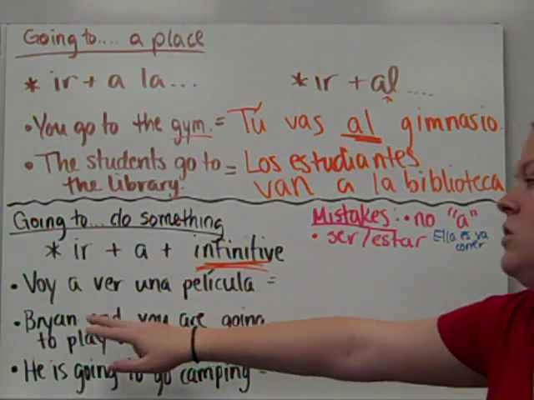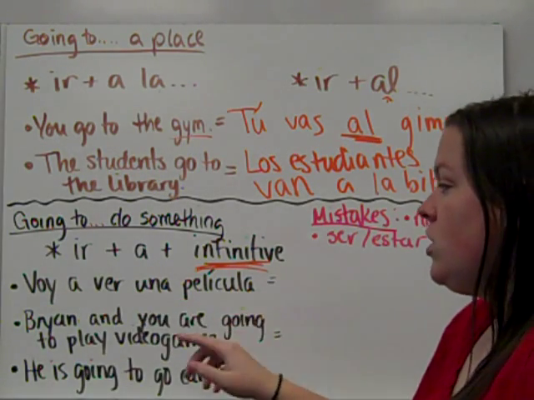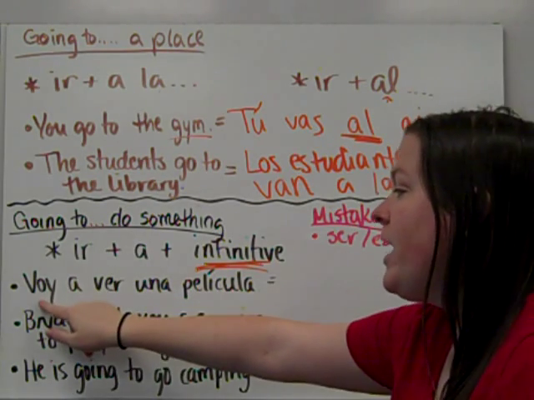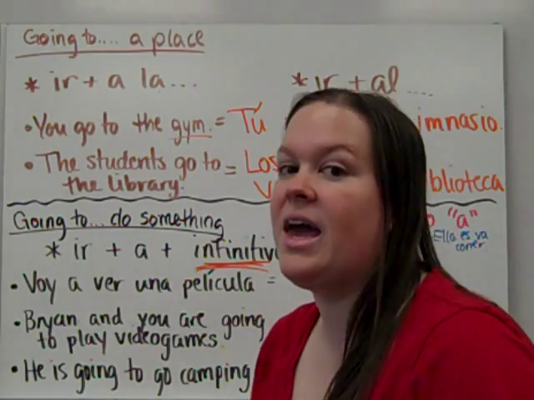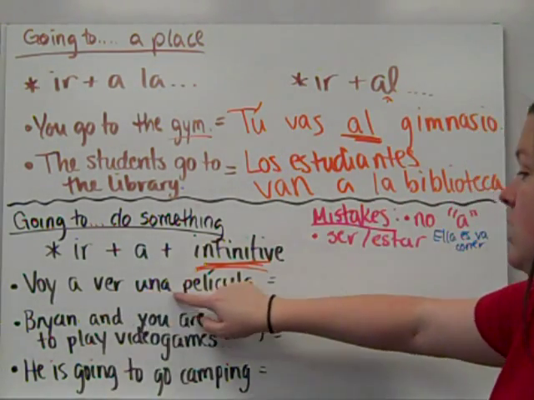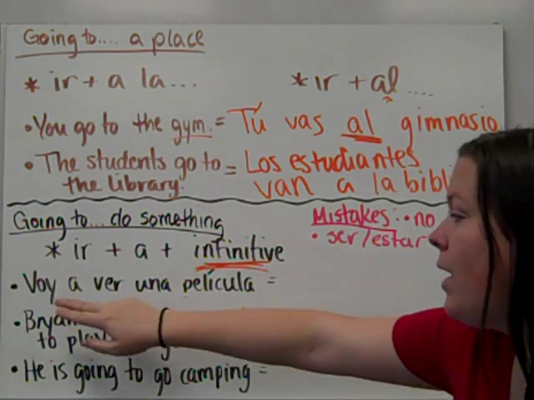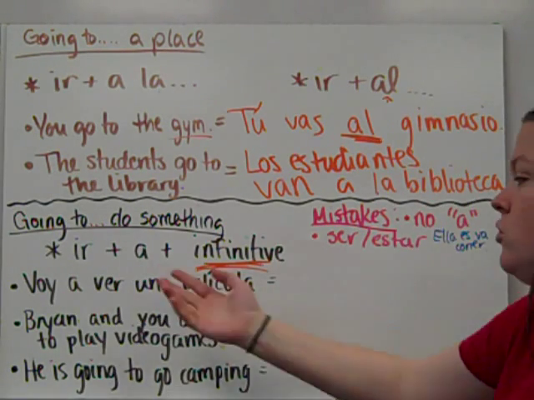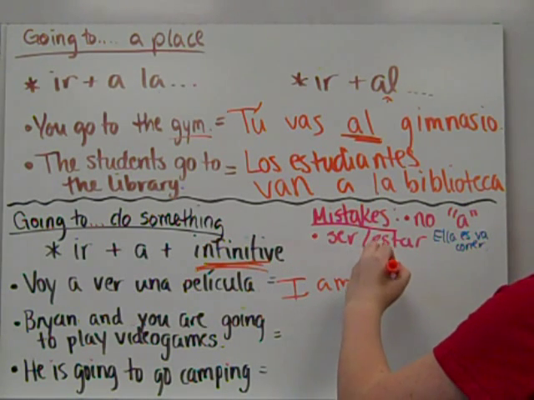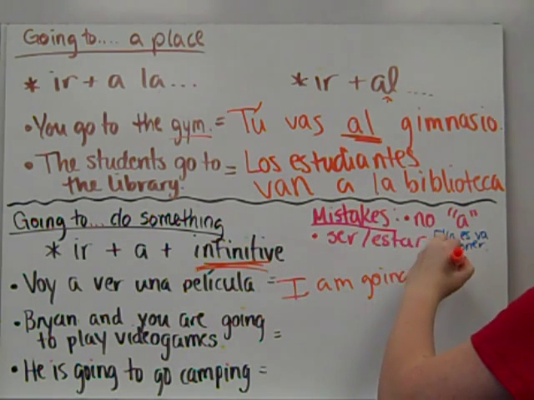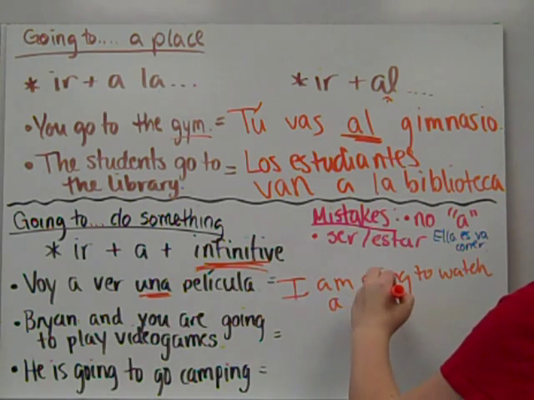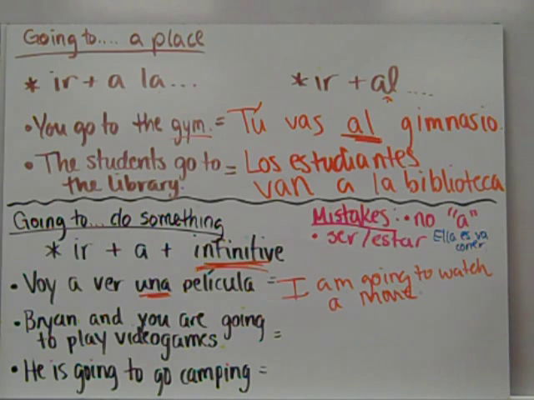All right, so I have an example for you in Spanish. Voy a ver una película. So I go, or in English we would say, I am going to see a movie. So I am going to see a movie or to watch a movie. I am going to watch a movie.